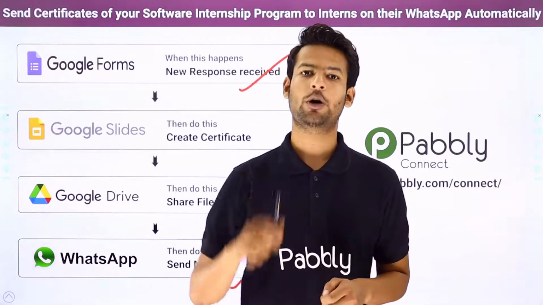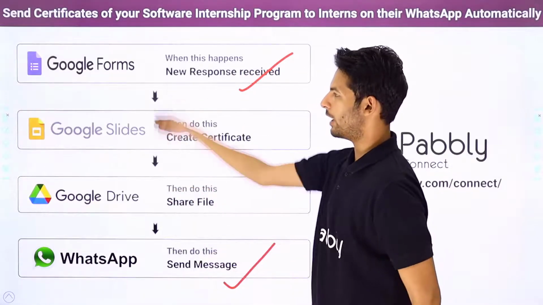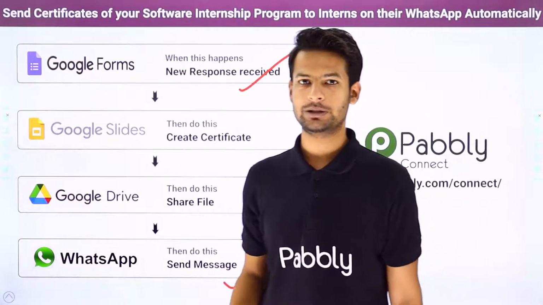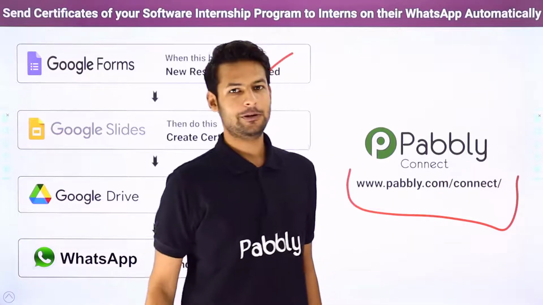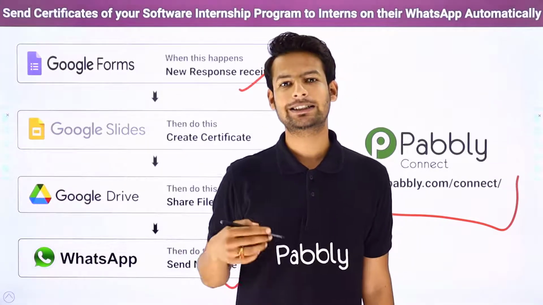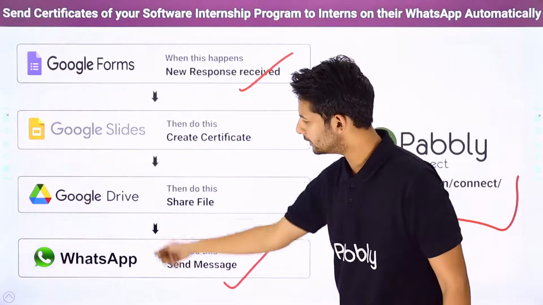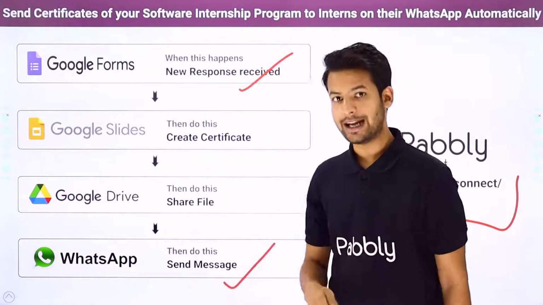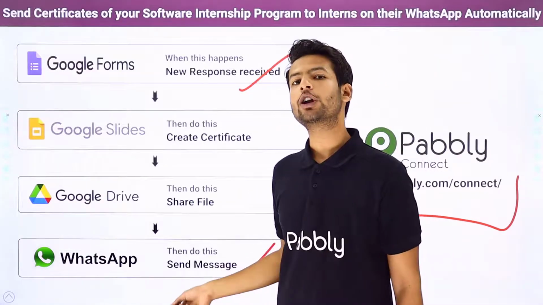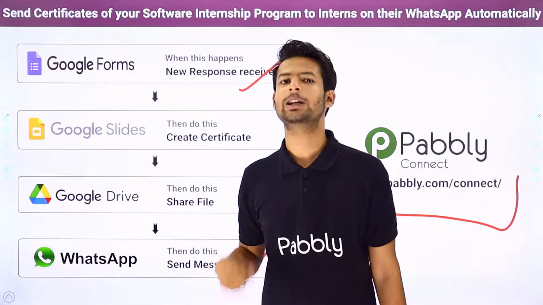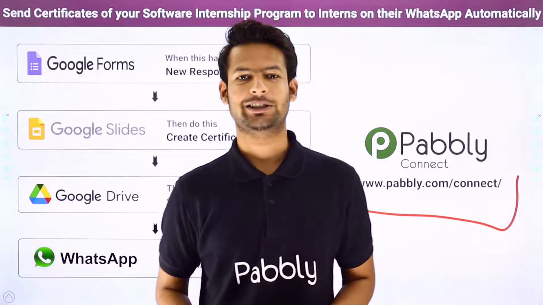But we have to face one more problem here, which is that there is no direct integration or link between these 4 applications. So how have I performed the automation? Let me tell you. With the help of Pabbly Connect. Now you people will say, what is Pabbly Connect? Pabbly Connect is an integration and automation software. It will help us link all of these applications together so that every time the intern fills up the form, on successful form submission, automatically a WhatsApp message will be sent to them with the link of the certificate. Amazing, right? Now let me show you a real-time example on my screen.